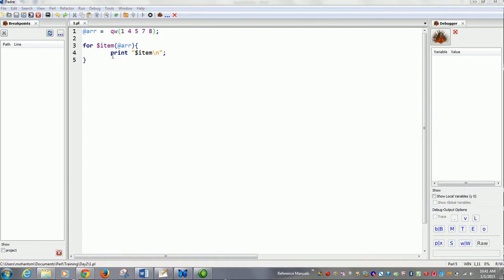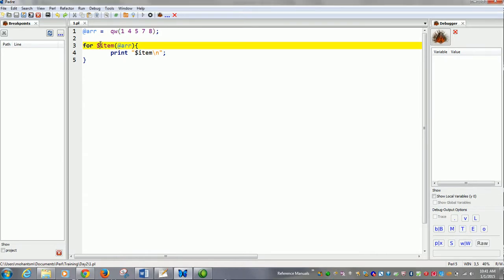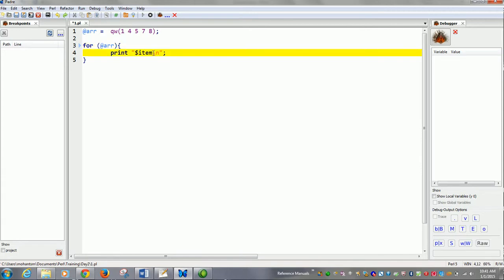Now there is a smarter way we can achieve the similar thing without explicitly writing a variable. Here we have written $item. We can omit this item here. We can simply write $_.